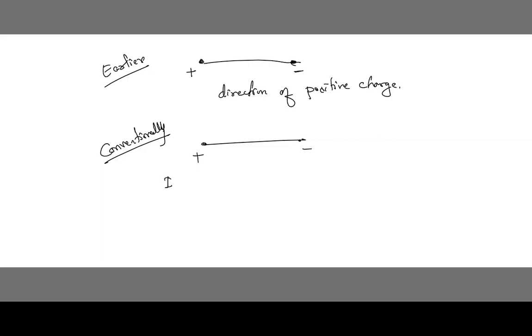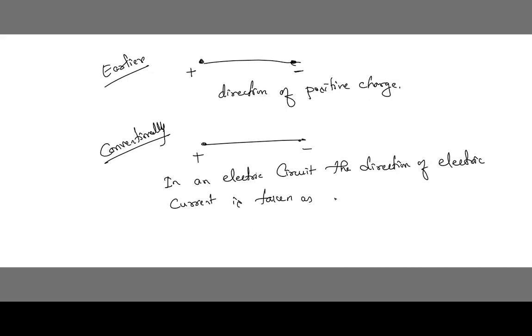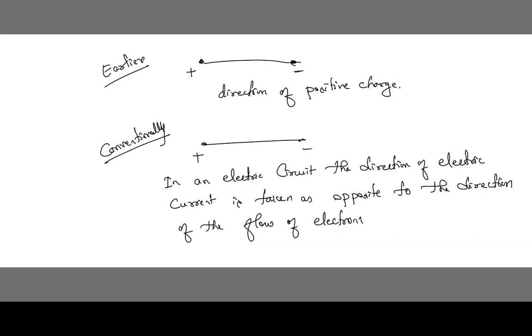in an electric circuit, the direction of electric current is taken as opposite to the direction of the flow of electrons, which are negative charges.